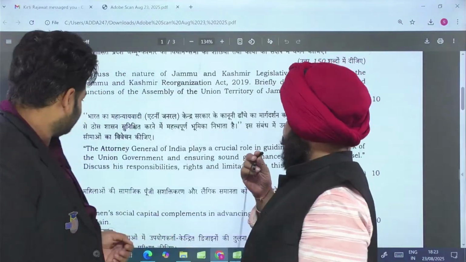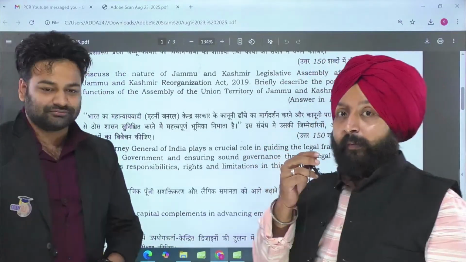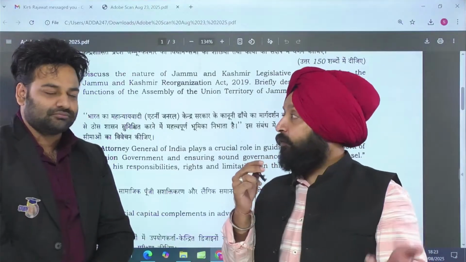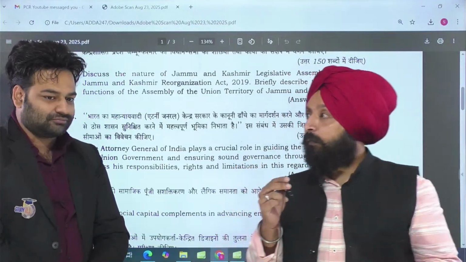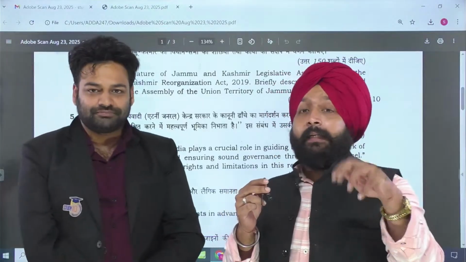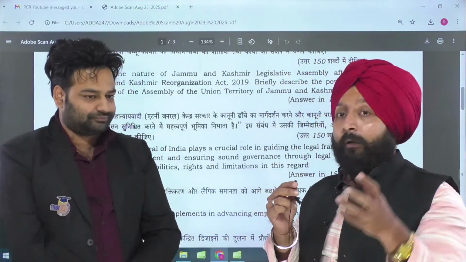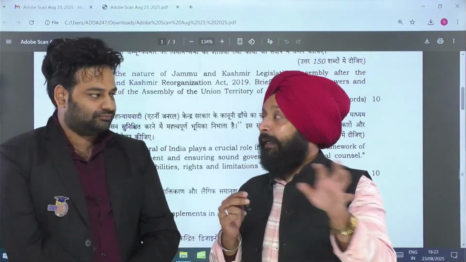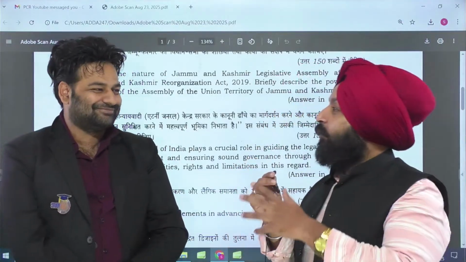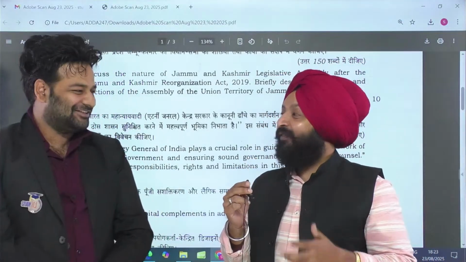Specifically, they talked about the powers and the role played by the Attorney General of India. So we all know the Attorney General of India is basically the highest law officer of the country, appointed by the government. Obviously, he performs legal services for the government. He contests cases on behalf of the government. He also advises the government on different legal matters. So being the advocate of the government, or we can say the devil's advocate, that's the role he plays with respect to the government.